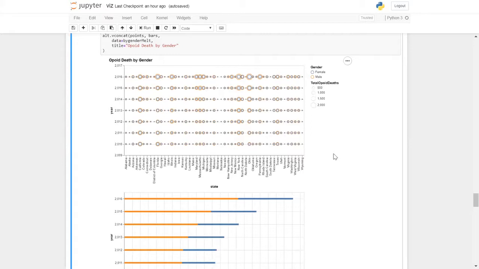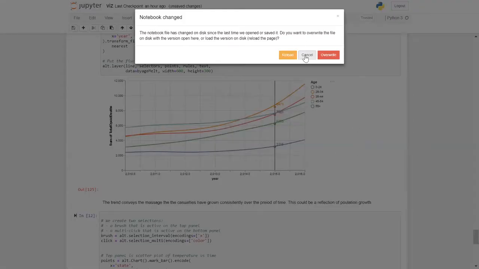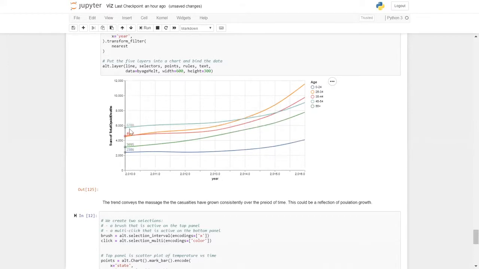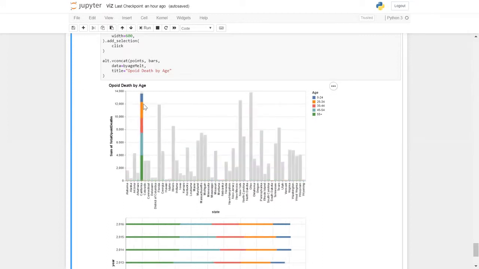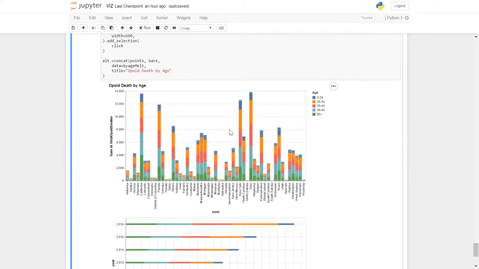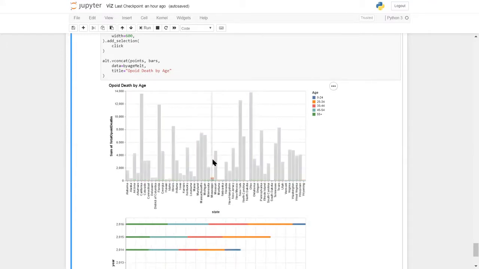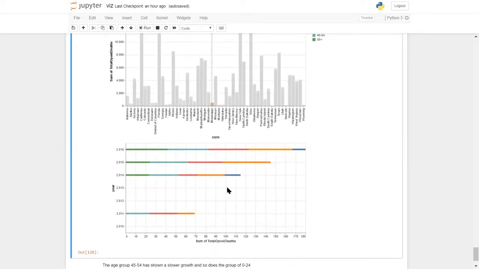Now, talking about male and female, the story nationally and across the state says the same, as Lynn has said earlier. Going to the age group, the dangerous equation is they are all going up. And we don't want to see this going up for the age group of 0 to 24 and 55 plus, because that's where it becomes dangerous. And all of them have some amount of contribution to them. We don't see a state which doesn't have that age group coming up. Fortunately, for some of the states in a particular year we don't see data.